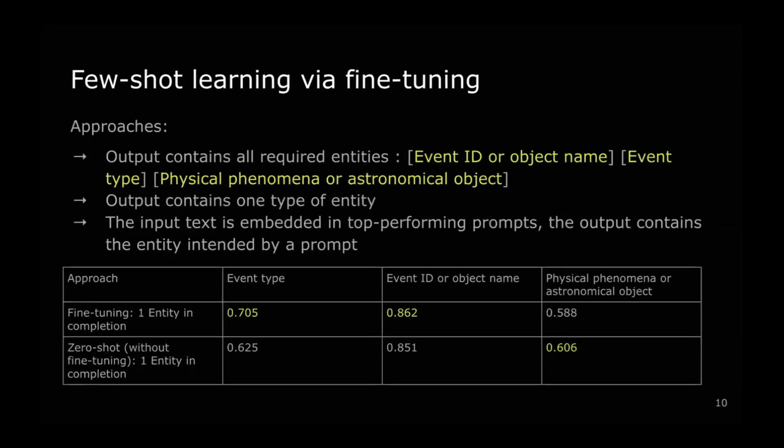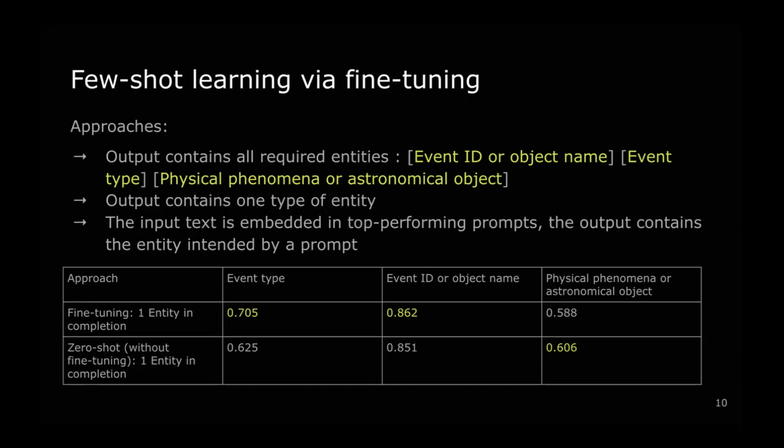As another approach to the extraction of named entities using language models, we fine-tuned the OpenAI Da Vinci model. We tried several approaches to fine-tuning. In the first one, the output contains the required entities as shown in the slide: event ID, event type, and physical phenomena, all in one output.